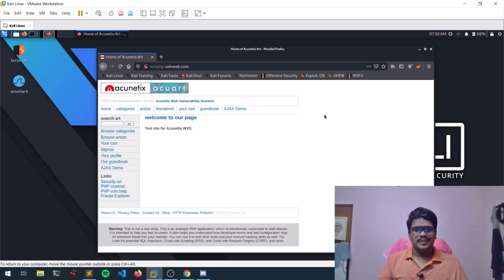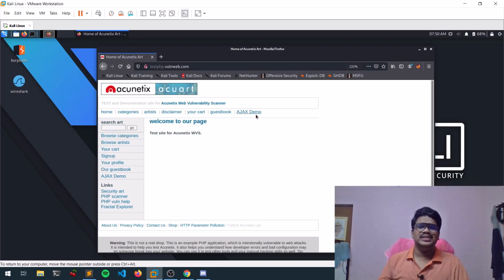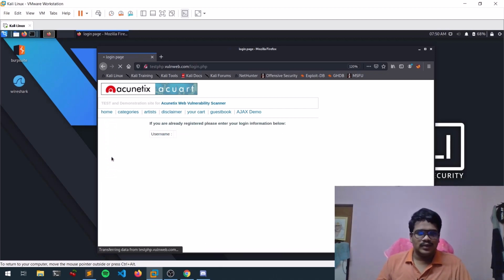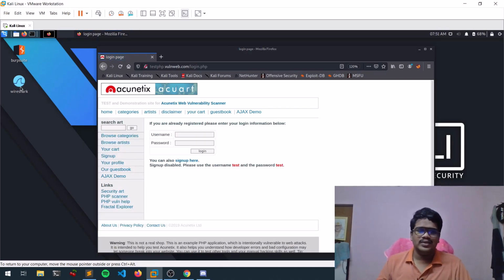Okay, so let me enlarge this page a little bit, guys. So this is a test page that is being maintained by Acunetix. The reason is since Acunetix provides vulnerability scanning tools, this is a test website, so you can simply try that out. Okay, so coming to sign up, guys. Okay, so before that, now let's open our Wireshark, guys.